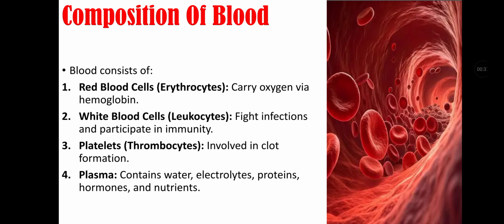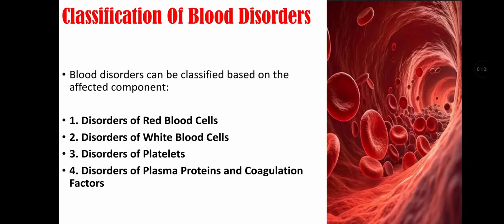Composition of blood. Blood consists of red blood cells, also called erythrocytes, that carry oxygen through hemoglobin. It consists of white blood cells, also called leukocytes, that fight infection and participate in immunity. It also includes platelets, also called thrombocytes, that are involved in clot formation, and plasma that contains water, electrolytes, proteins, hormones, and nutrients.